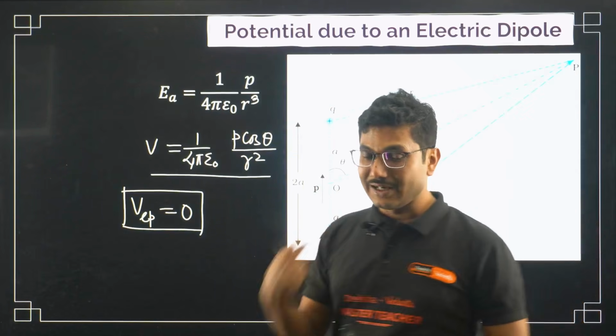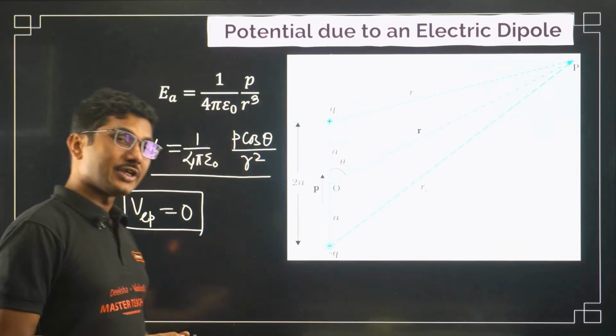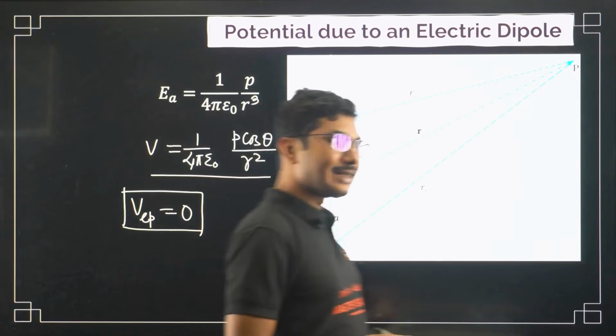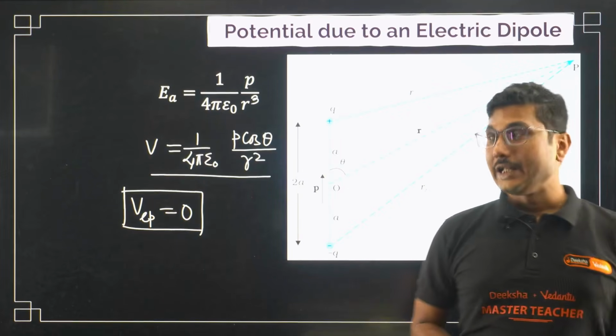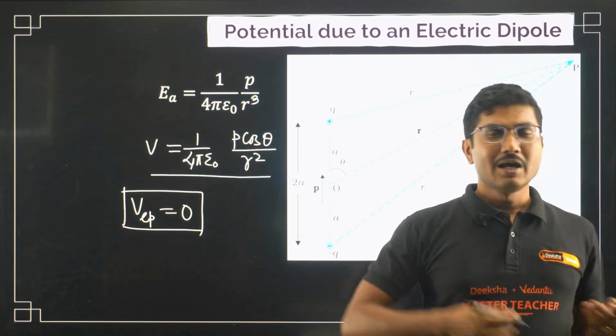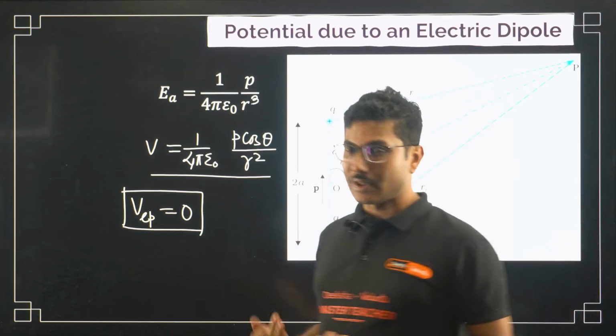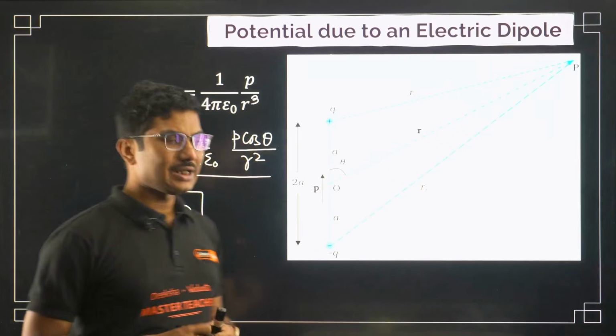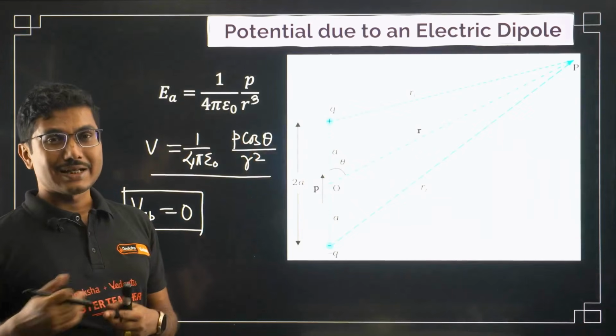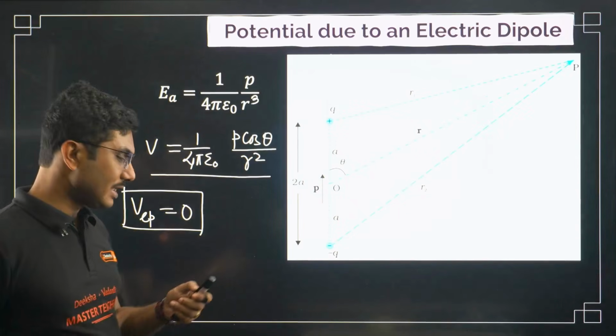Also, electric field is a vector, while electric potential is a scalar. That much I think is obvious. If not, electric potential and potential energy are scalar quantities. Why? Because work done is a scalar quantity. That's why electric potential is a scalar quantity, while electric field is a vector quantity.